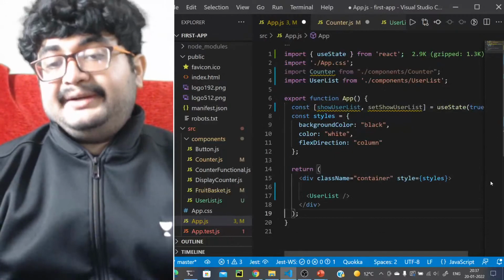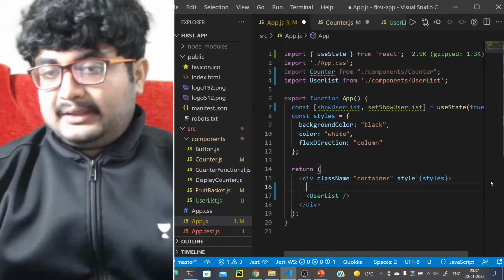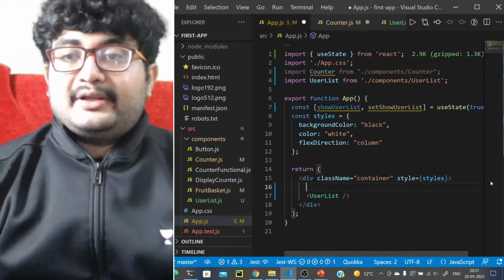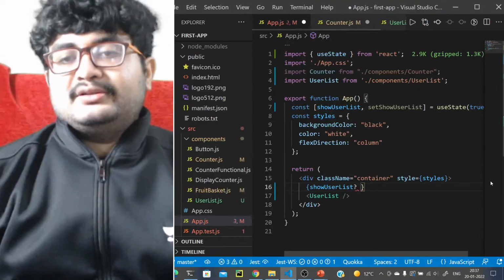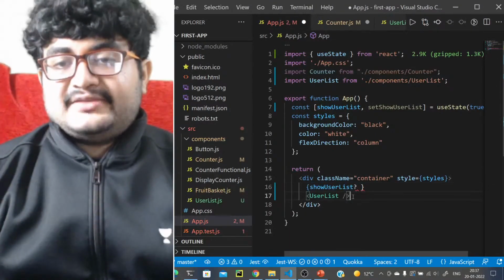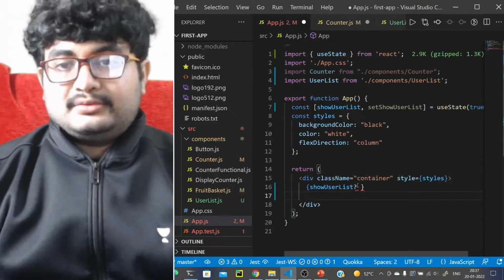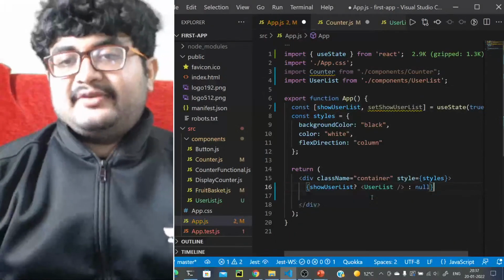We want to trigger unmounting, right? So what we can do is have something like this, show user list. In that case only you can show the user list, otherwise you will not show it. So you will just return null from here.